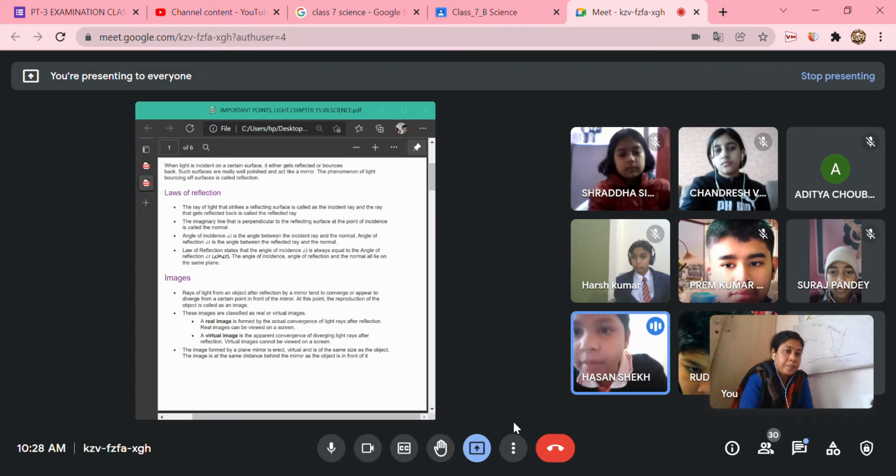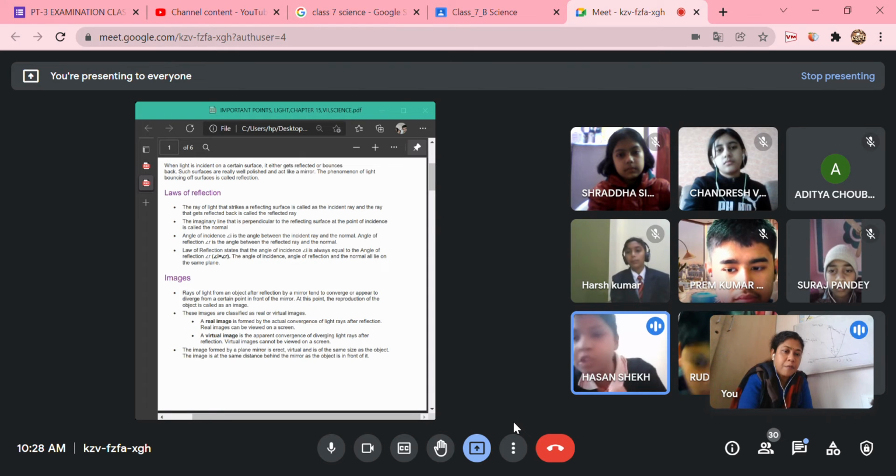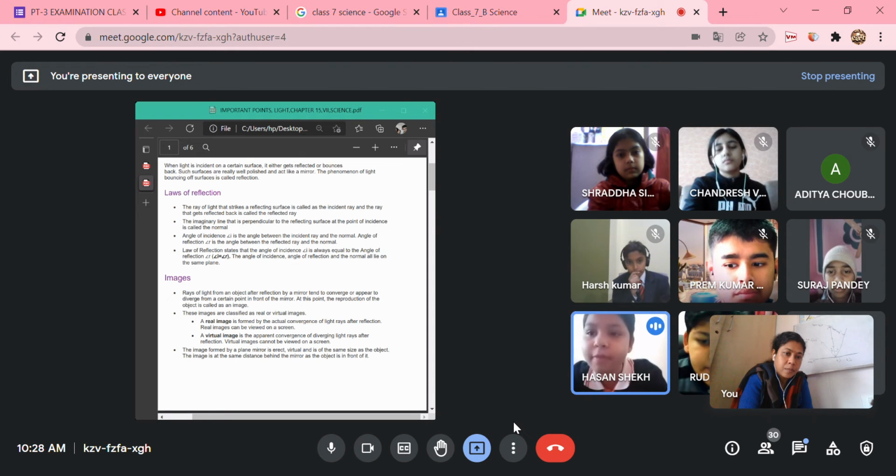And the ray that gets reflected back from the surface is known as the reflected ray.